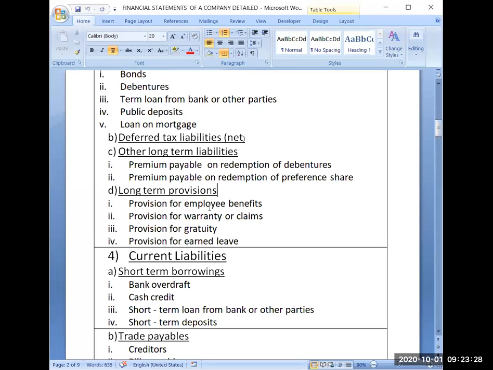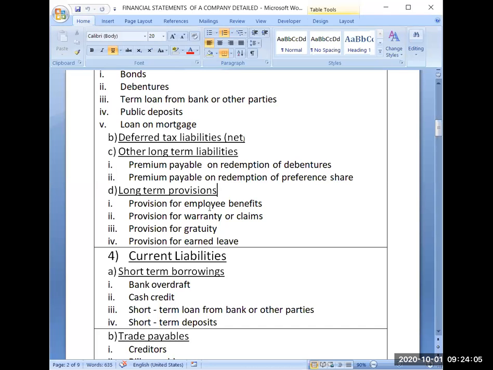So now think from the point of view of a company. Suppose they have sold 1000 units and each unit has been sold with a warranty of at least 2 years. Now for those 2 years, if any defect is there in the product which comes in the purview of the warranty, then the company has to give that service. The company may have to replace the product or replace any part of that product. So that all has to be fulfilled and that has a cost.